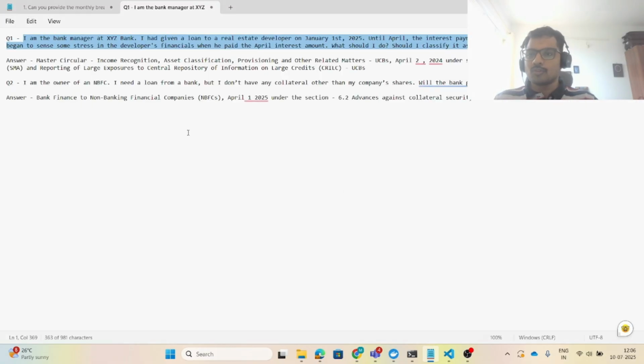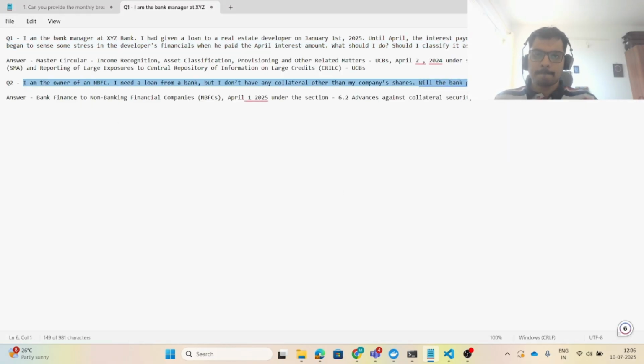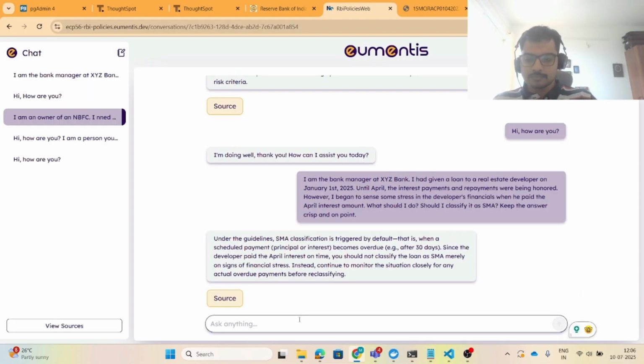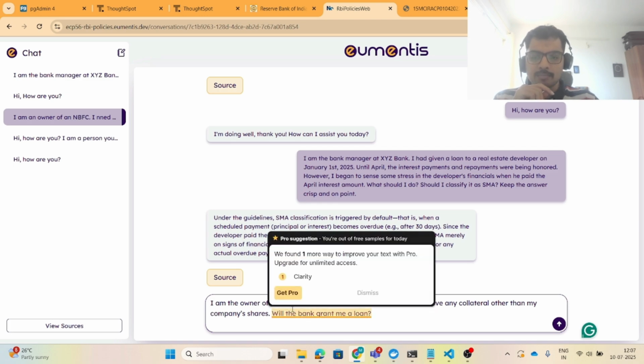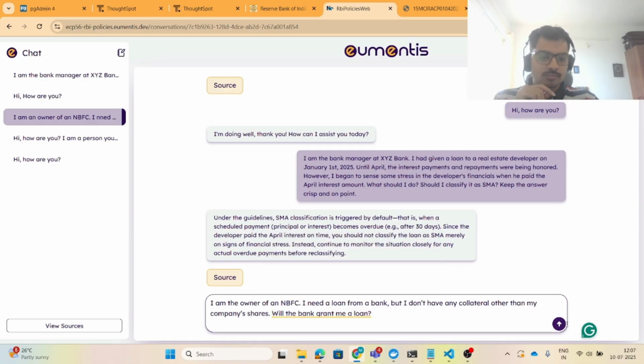Let's ask one more question to the LLM. So I am the owner of an NBFC. I need a loan from a bank, but I don't have any collateral other than my company's shares. Will the bank grant me a loan?